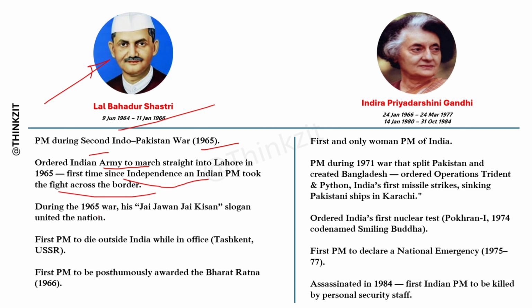During the 1965 war, his Jai Jawan Jai Kisan slogan united the whole nation. He is the first PM to die outside India while in office, in Tashkent, USSR. He is also the first Prime Minister to be posthumously awarded the Bharat Ratna after his death.